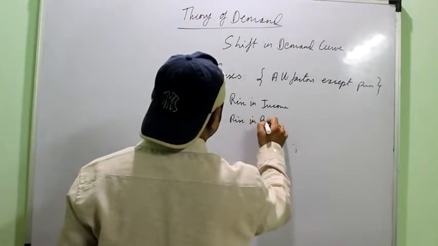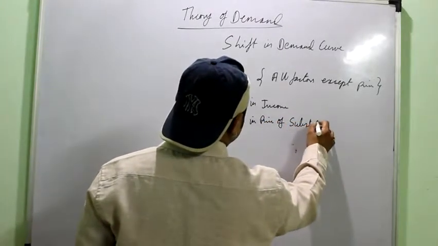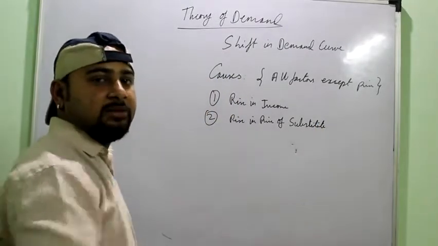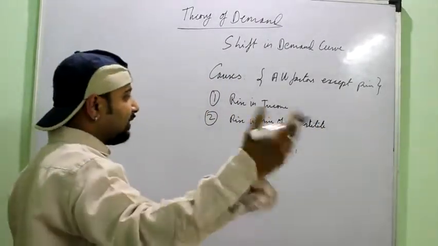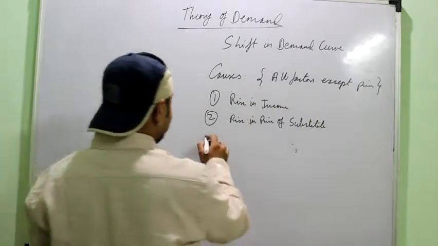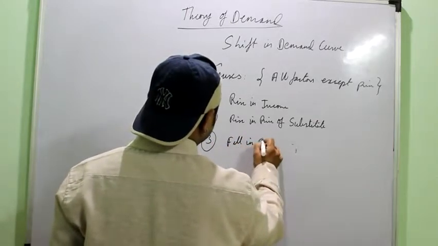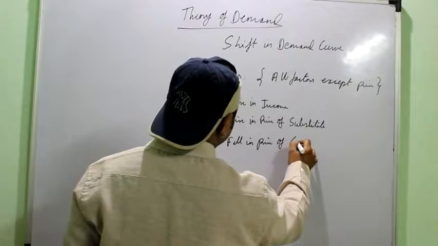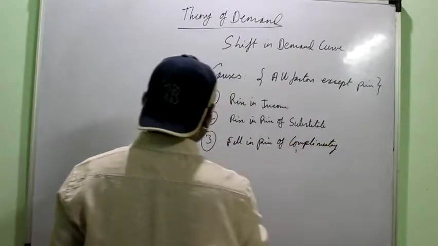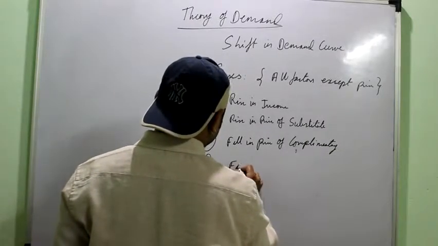Then rise in the price of substitute. Maybe the price of the substitute has increased, so he starts buying more at the same price. Like if coffee becomes more expensive, maybe more people start buying tea without the price of tea being changed. Similarly, fall in the price of complementary goods. Then it could be favorable taste and preference.